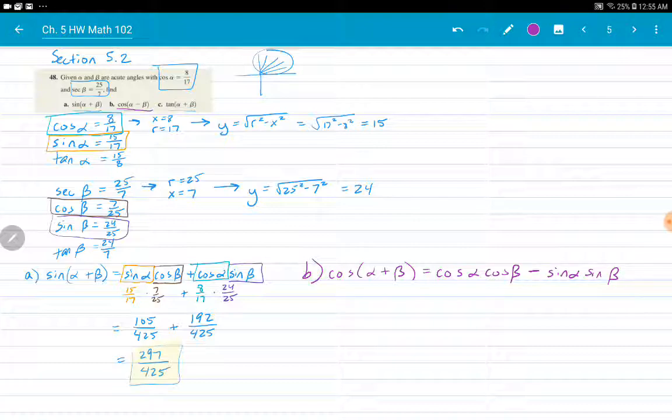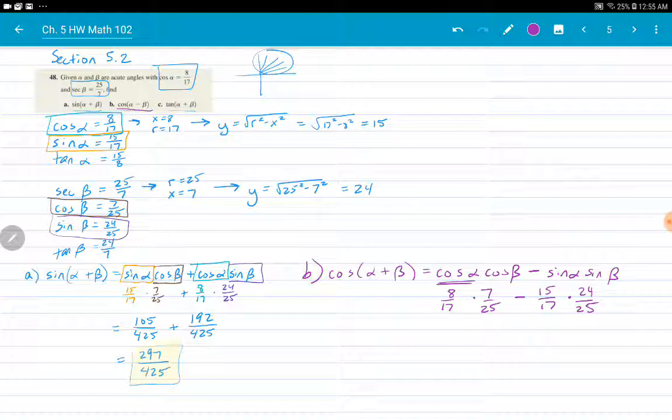So a slightly different identity. Cosine of alpha is 8 over 17. Cosine of beta is 7 over 25. Sine of alpha is 15 over 17. And sine of beta is 24 over 25.